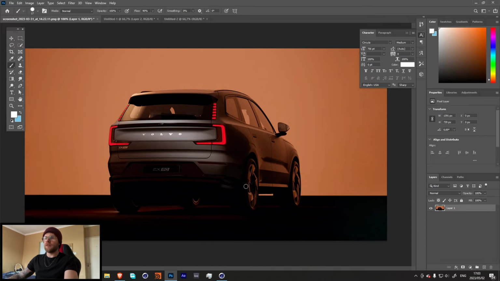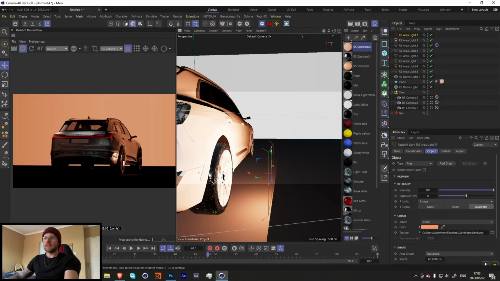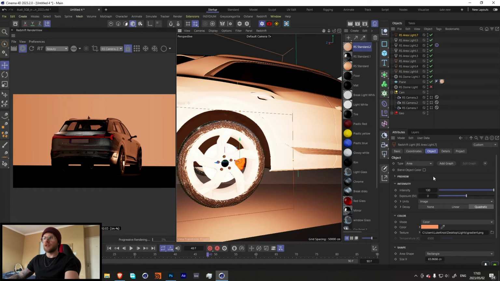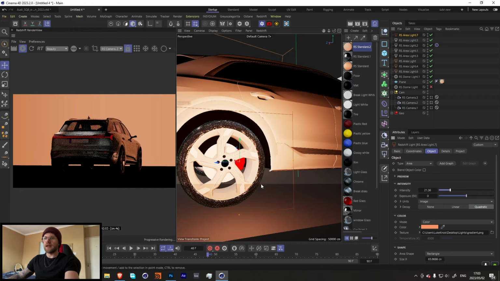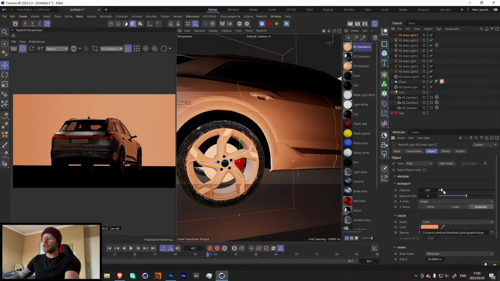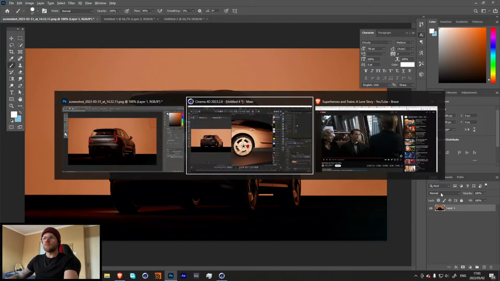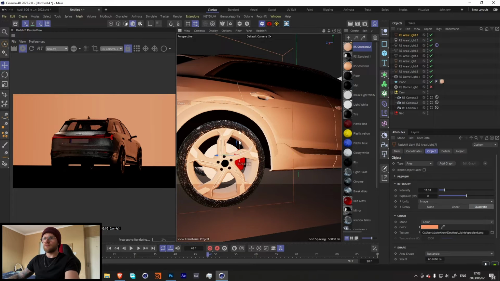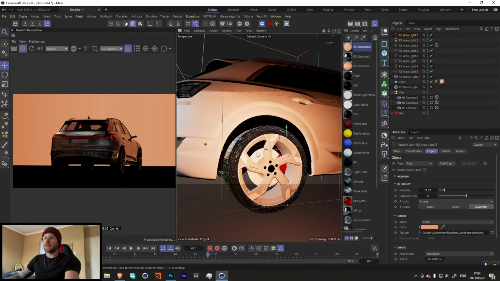So looking over here, there's no bright highlights in the wheels. It is actually quite diffuse lighting. So let's make sure that we don't have any of these bright highlights over here. I think if we just bring down our intensity by a bit, we should fix that. I think something like that looks nice.